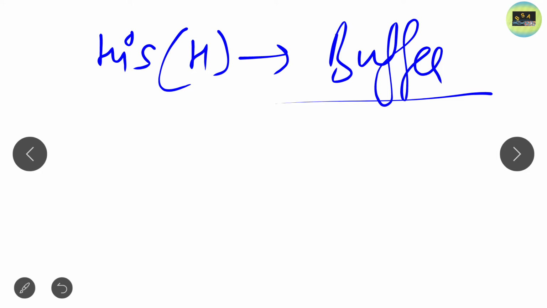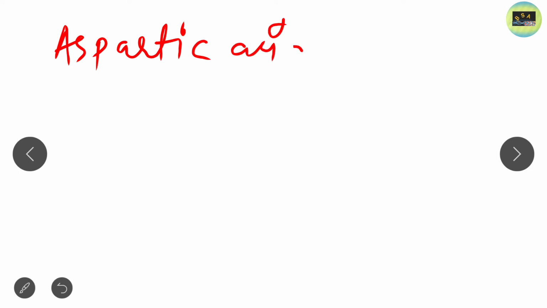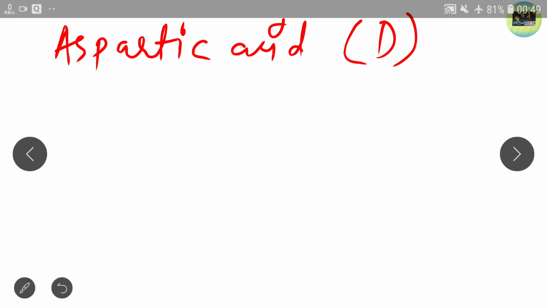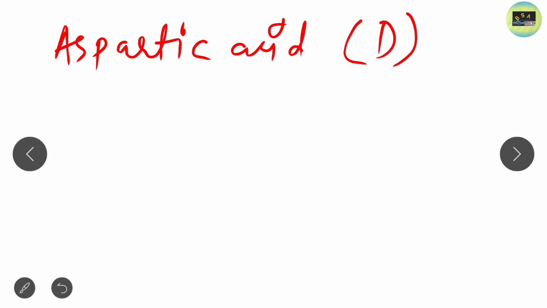Remember this. Now, the final two amino acids that are polar and charged are the two acidic amino acids. One is aspartic acid, ASP. Just write down the full name, aspartic acid, and its single letter code is D. Remember, aspartic acid is D, glutamic acid is E. Simple. A came first, then G came. That's why D, and glutamic acid is E, because G came later than A. Just remember this trick.